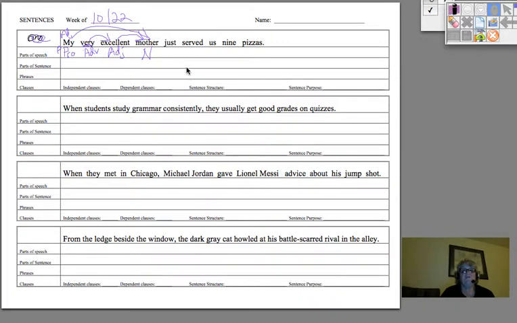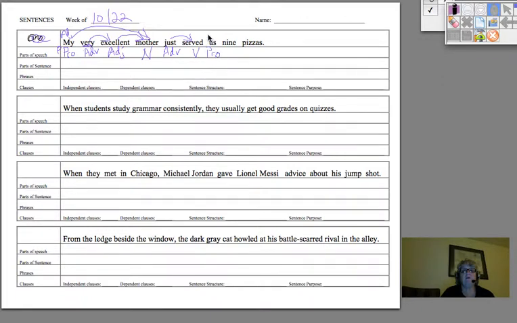Just served us 9 pizzas. Just is telling you when the serving is taking place, like it just happened. So it's telling you about the action. It's an adverb. Served, clearly the action, a verb. Us is a pronoun. It happens to be an object pronoun.